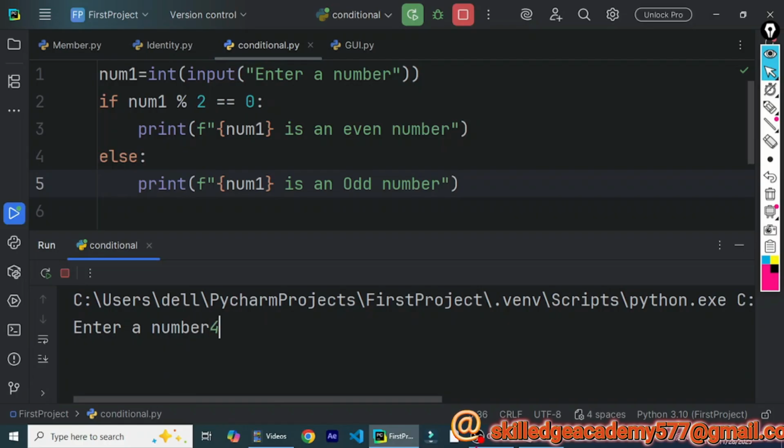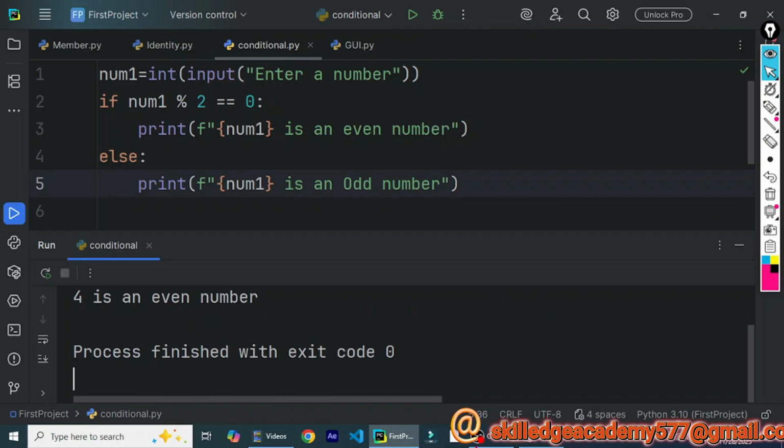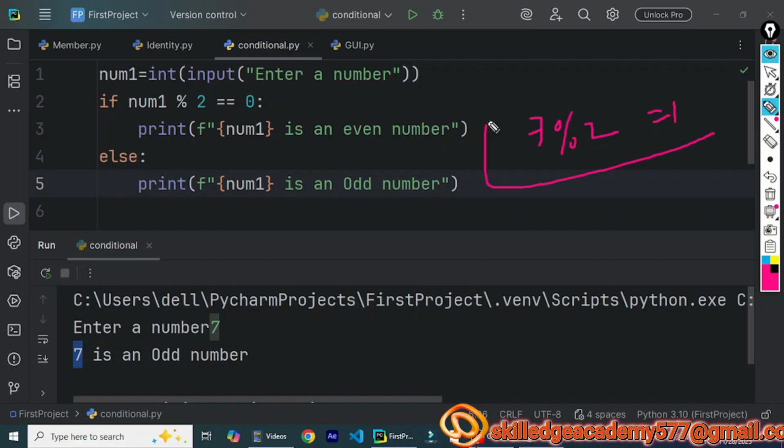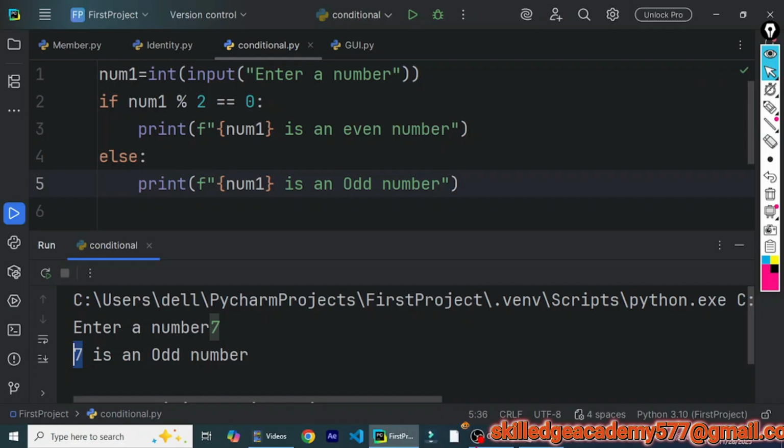Let's enter a number, say 4. If I divide 4 by 2, the remainder is going to be 0. So it will declare that 4 is an even number. If I rerun the program and try to check, say 7, in this case 7 is not completely divisible by 2, because if I divide 7 by 2 and the modulus operator is applied, the remainder is going to be 1, which is not equal to 0. So in this case, it will be declared as an odd number. If we run the program and check whether 7 is an even number or an odd number, it's declared that 7 is an odd number.